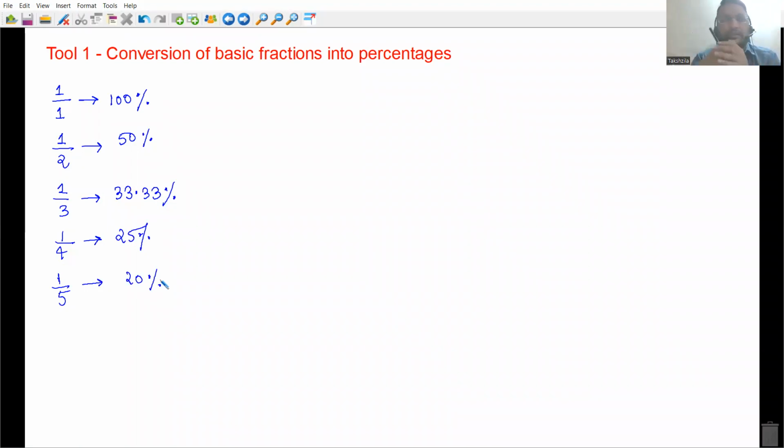Look here, I will tell you what is the use of remembering these fractions and percentages and what is the application of this. Remember, all these concepts that you already learned in ratio and that you are going to learn in percentages are not only useful for these MBA entrance exams, they are useful in your 2 years of MBA as well, and after your MBA in your career as well.